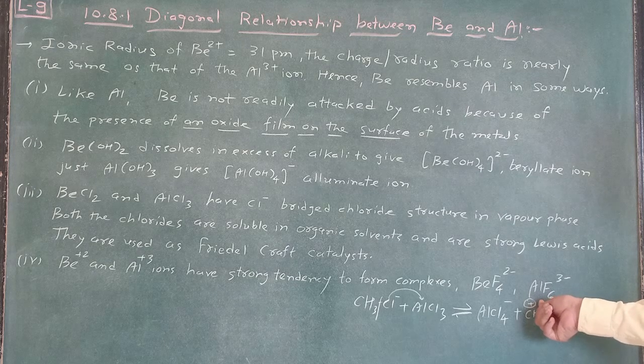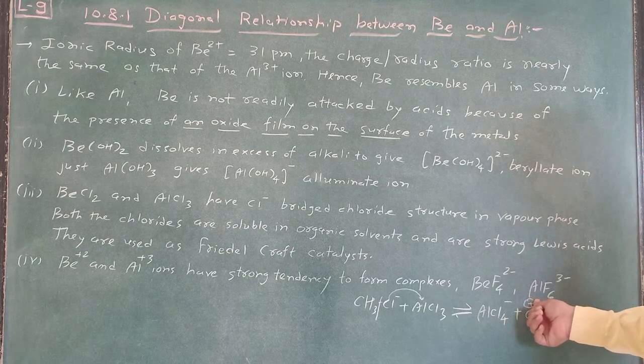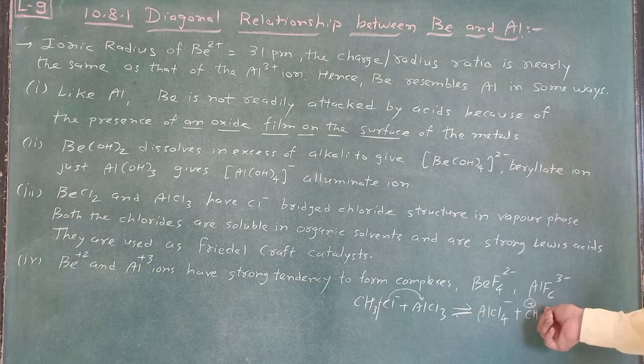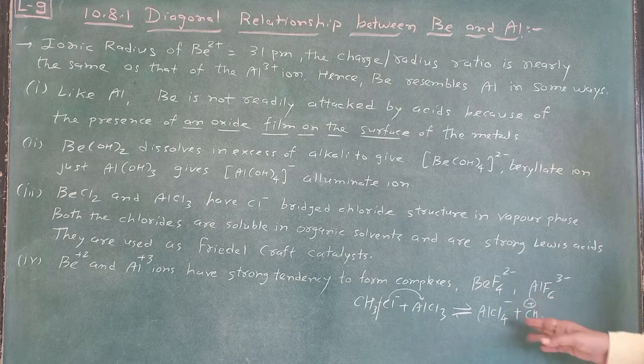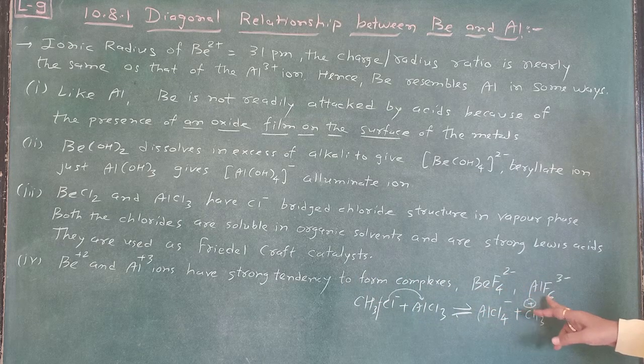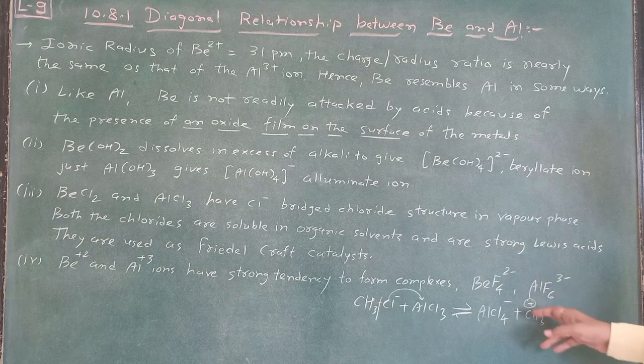You learn this one in your metallurgy chapter, so it's very important. So remember this one. Be2+ and Al3+ have a strong tendency to form complexes, [BeF4]2- and [AlF6]3-, in bauxite and alumina. So these are very important.